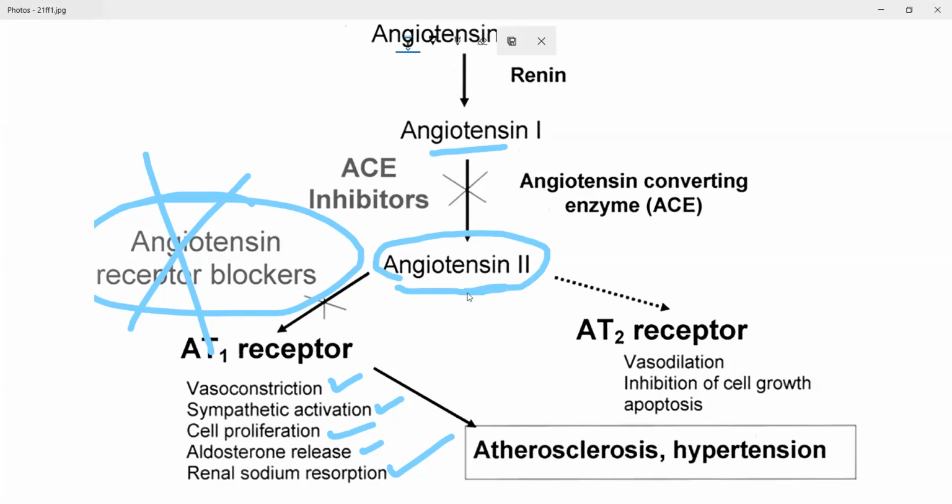ACE inhibitors are working in between angiotensin 1 and angiotensin 2. Angiotensin receptor blockers are blocking the receptor on which angiotensin 2 works. Angiotensin 2 has to go and function on certain receptors, right? On your blood vessels, on your sympathetic neurons, and things like that. So it is blocking all of that. If you give losartan to a patient, it will tend to cause vasodilation. It will inactivate the sympathetic pathway. It will stop the release of aldosterone, and it will cause sodium excretion rather than sodium resorption, because of which blood pressure will go down. That is the mechanism of action of ARB. Okay, I hope